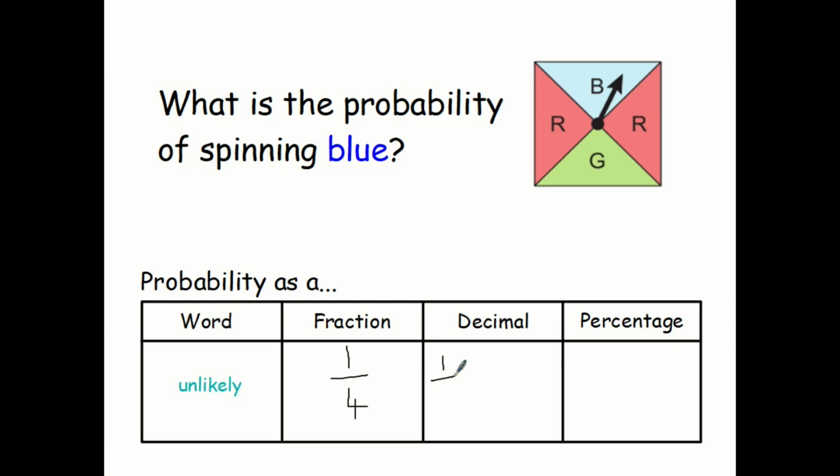Well, you have to think about making it into an equivalent fraction over 100, which will also give us the percentage. How many 4s in 100? Well, you can think about it as 100 divided by 4. So I've multiplied that by 25. Whatever I do to the bottom, I must do to the top. So 1 multiplied by 25 is 25, which gives me a decimal 0.25. And my percentage is 25%.